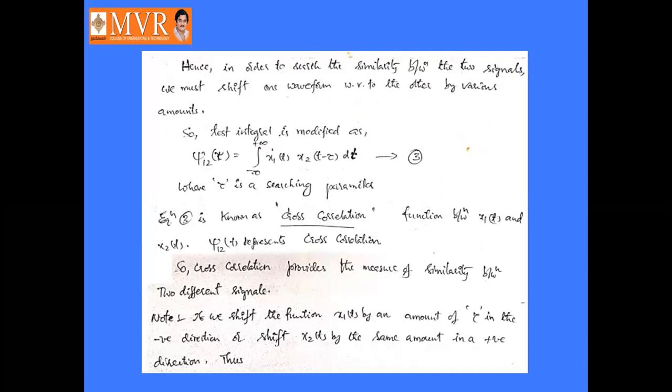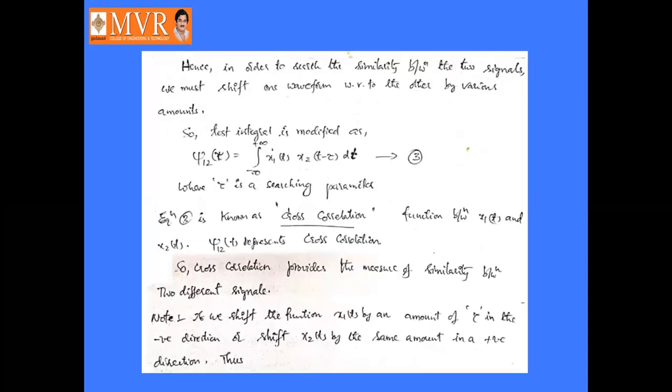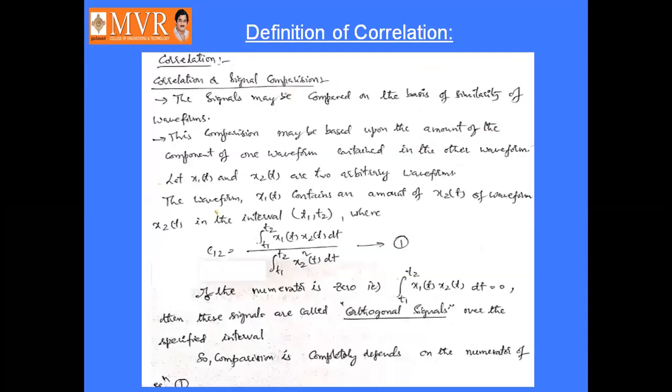Okay, so we can define cross correlation in either of the equations 5 and 6. So from the equations 5 and 6 we can say that J12 of tau, which is nothing but the cross correlation function, is equal to J21 of minus tau. Here 1 2 represents two different signals. So this is nothing but the cross correlation. Here we are comparing two signals.